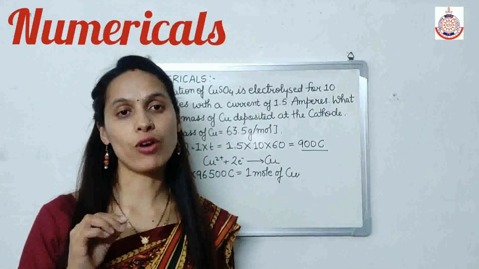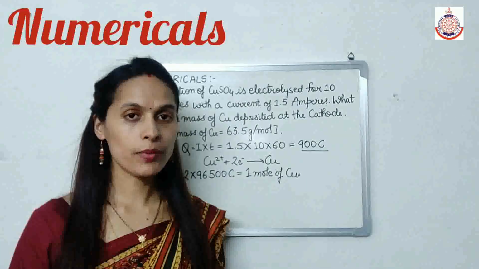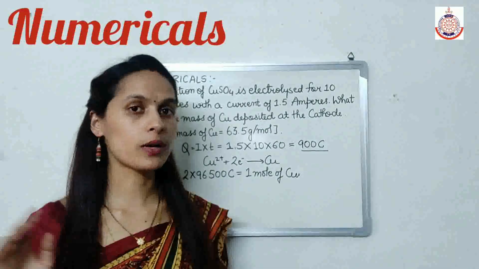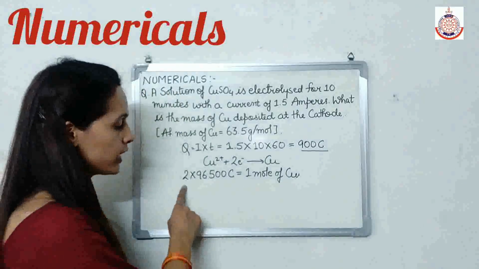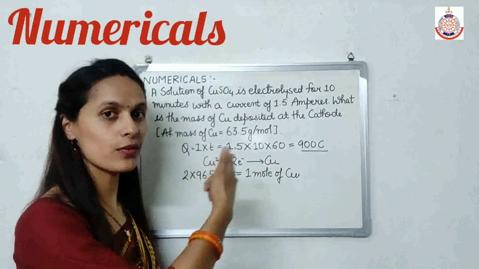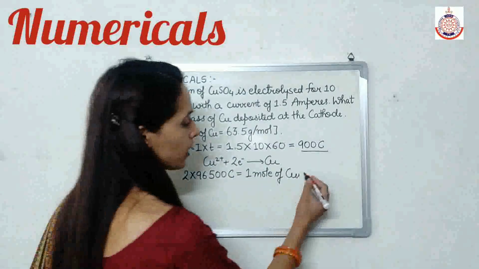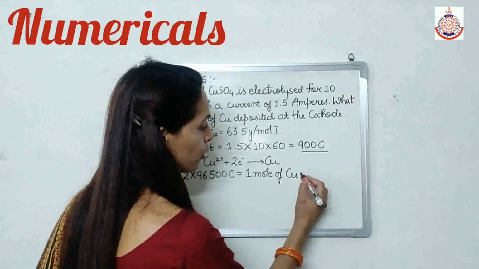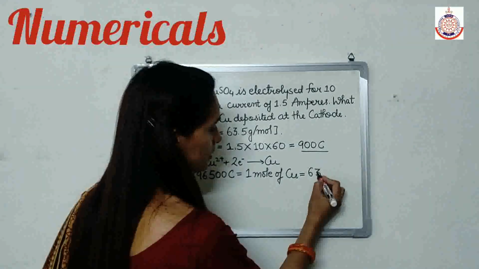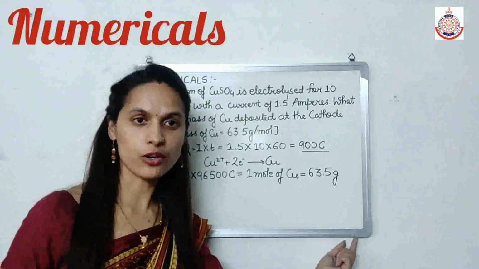So if we have 1 mole, it requires 2 into Avogadro number of electrons to convert into 1 mole of Cu. Means 2 into 96500 coulomb of charge will liberate 1 mole of copper at the cathode, and 1 mole of copper weighs 63.5 gram, because this is equal to the atomic mass.